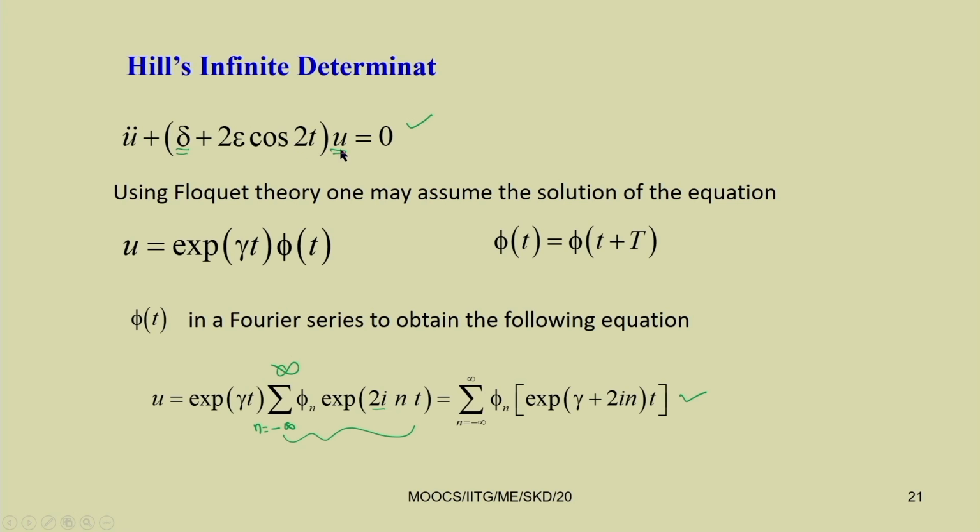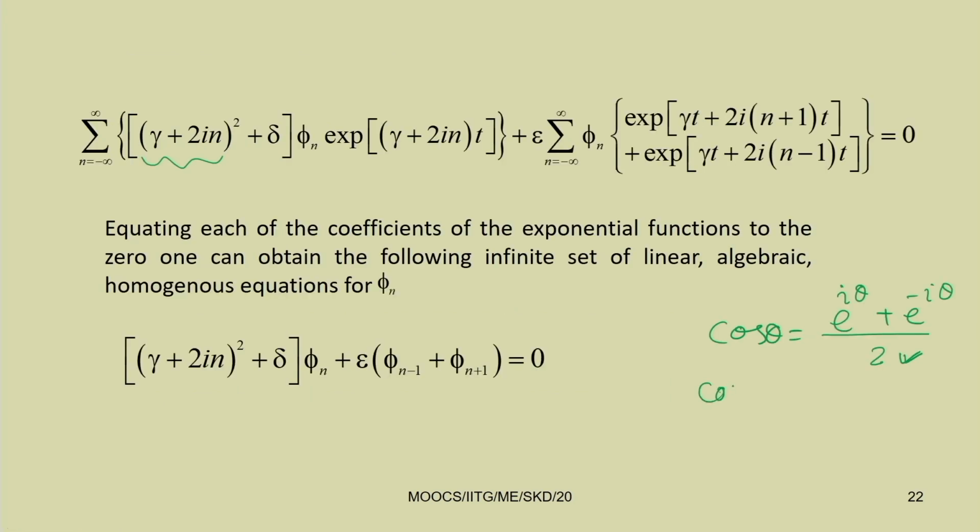Here we are taking cos 2 t, so it will be e to the power I into 2 t plus e to the power minus I into 2 t, divided by 2.